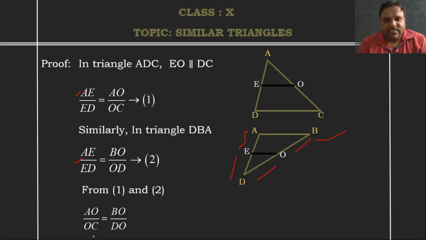Just on interchanging, this BO comes in the place of OC and OC moves to the place of BO. So, according to this, what you will get here? AO by BO is equal to CO by DO. This is what you have to prove. So, this is question number 1.